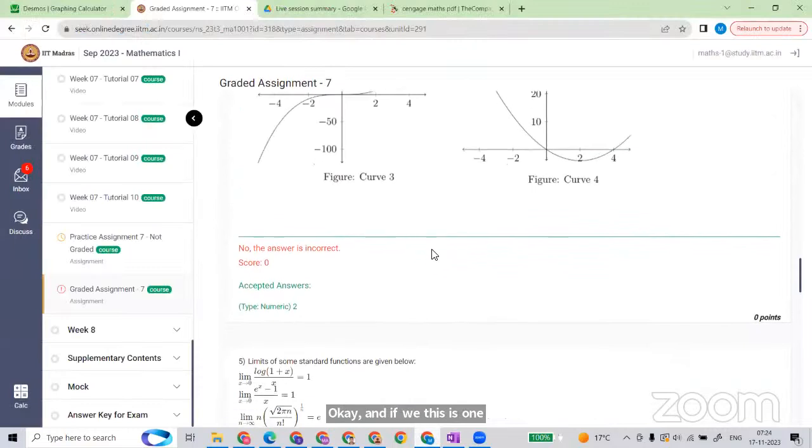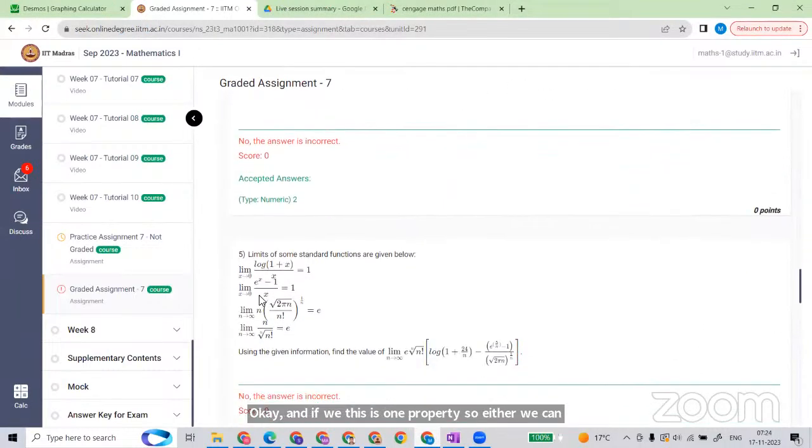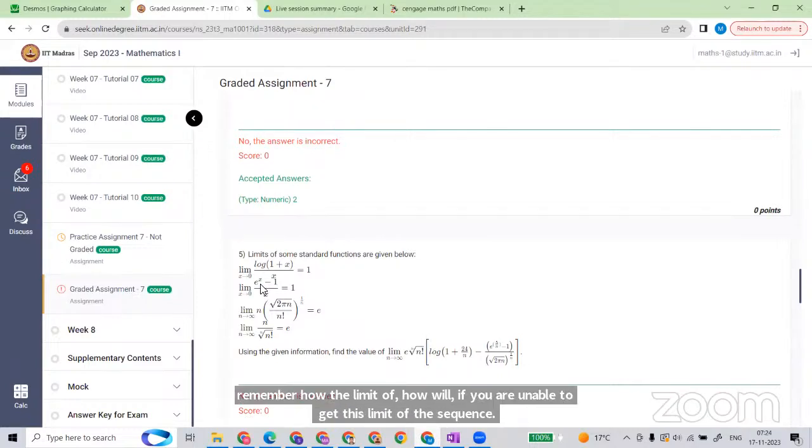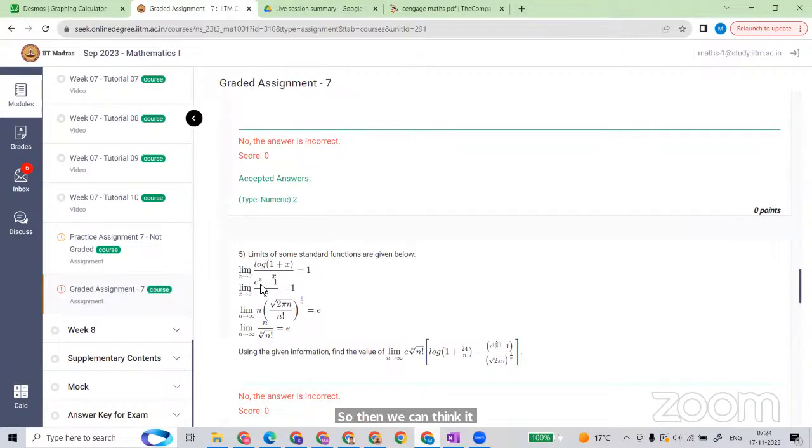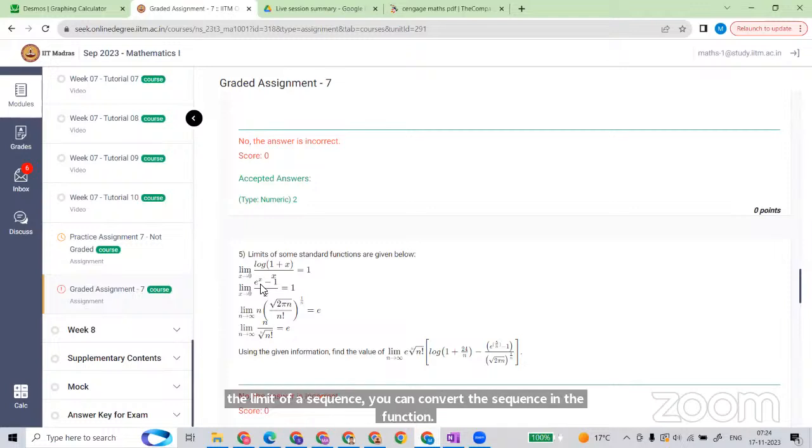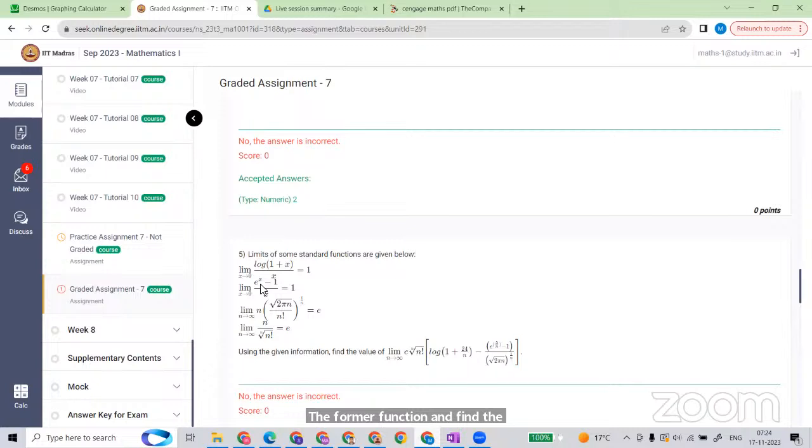This is one property. So either we can use this one with this one. This is the mixing I mentioned. If you remember, if we are unable to get the limit of a sequence, then we can think of it as a function, and it will behave similarly to the function. We discussed in the session that if you are unable to get the limit of a sequence, you can convert the sequence into the form of a function, and find the limit as x goes to 0.